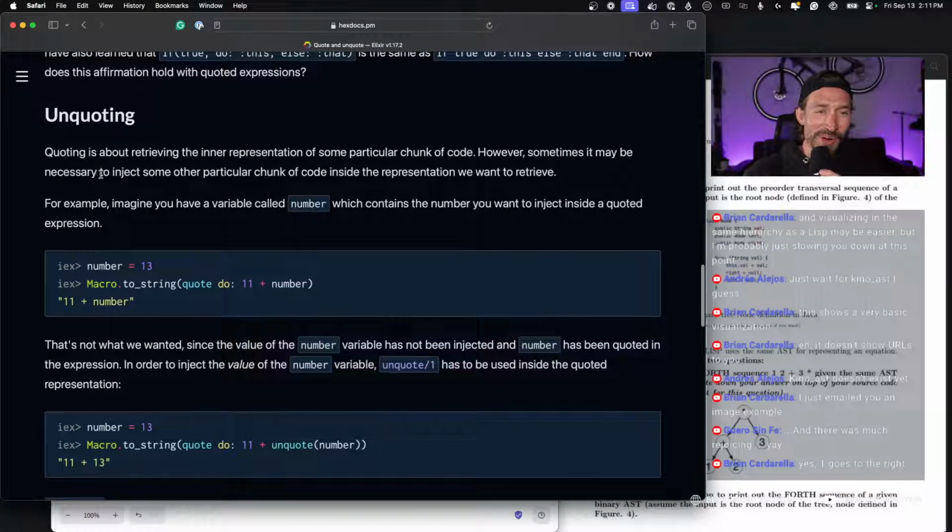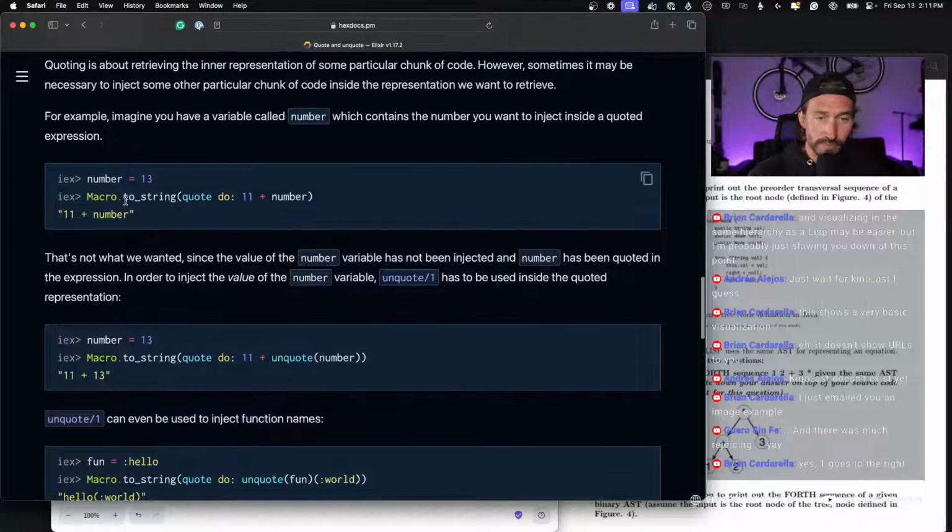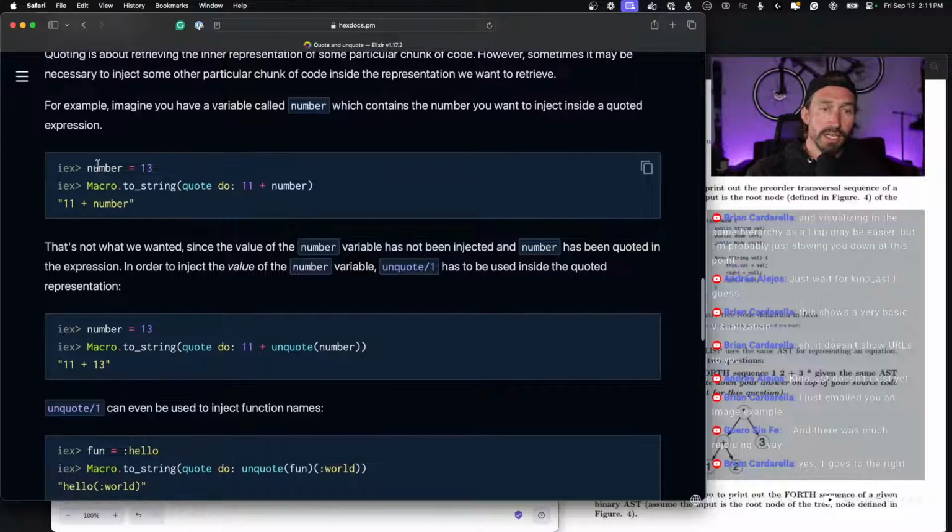All right, unquoting. Quoting is about retrieving the inner representation of some particular chunk of code. However, sometimes it may be necessary to inject some other particular chunk of code inside the representation we want to retrieve. For example, imagine you have a variable called number, which contains the number you want to inject inside of a quoted expression. All right, so this is a good example.